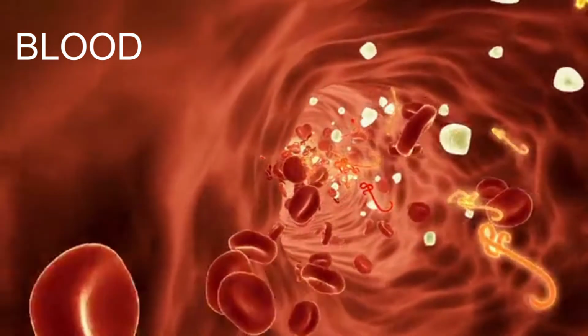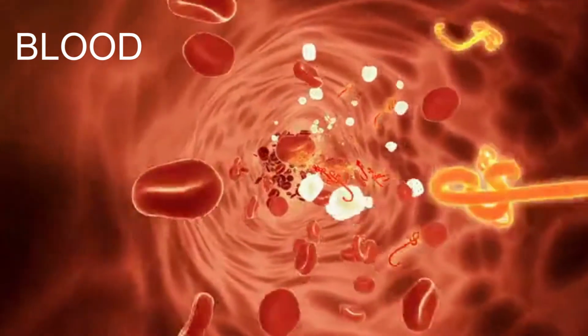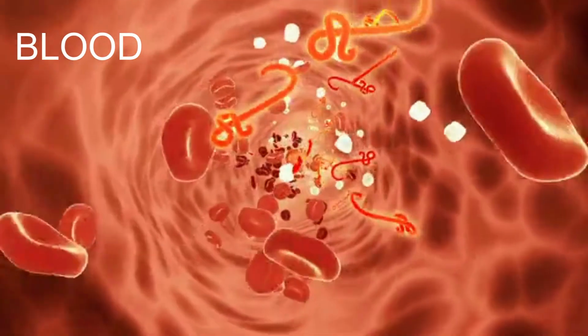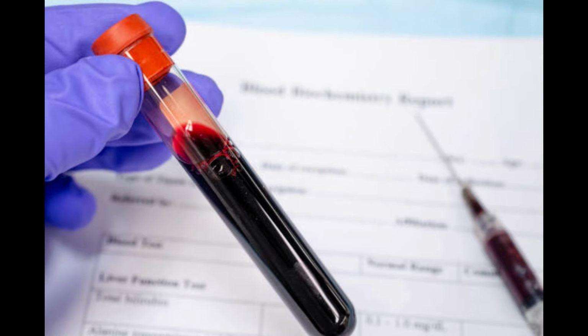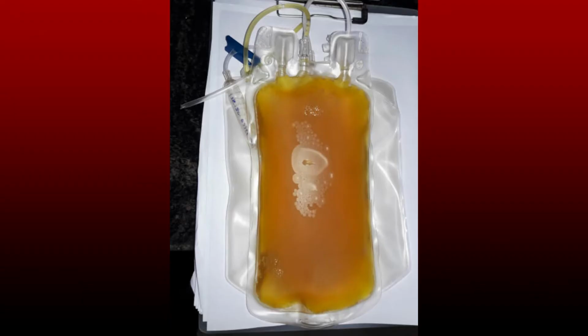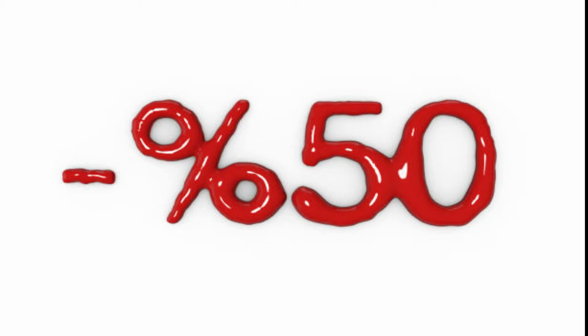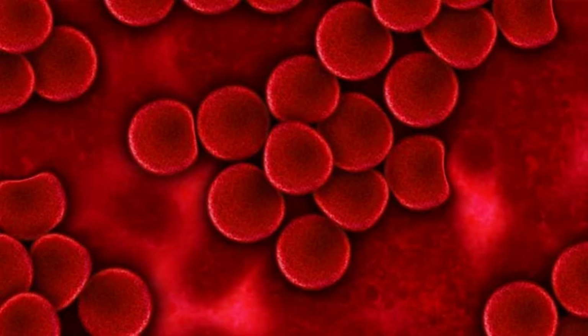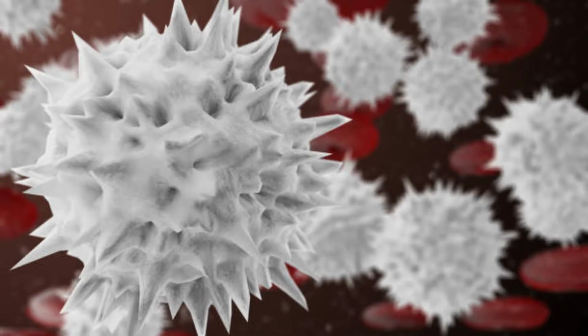Blood is a body fluid in humans and other animals that delivers necessary substances such as nutrients and oxygen to the cells and transports metabolic waste products away from the cells. Blood is made up of liquids and solids. The liquid part, called plasma, is made up of water, salts, and proteins. Over half of our blood is plasma. The solid part contains red blood cells, white blood cells, and platelets.